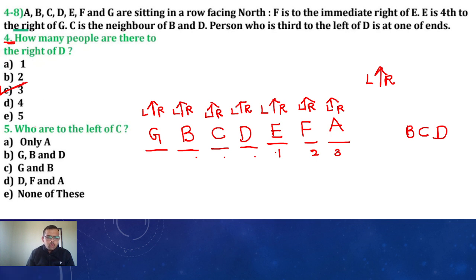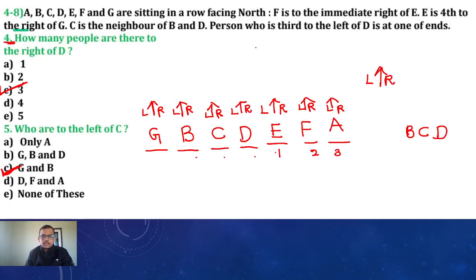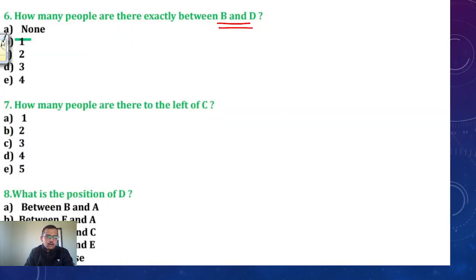And next, who are to the left of C? Left of C, who are there? G and B. C is the correct answer. Next, how many people are there exactly between B and D? Exactly between B and D is only one. That is C. 1.